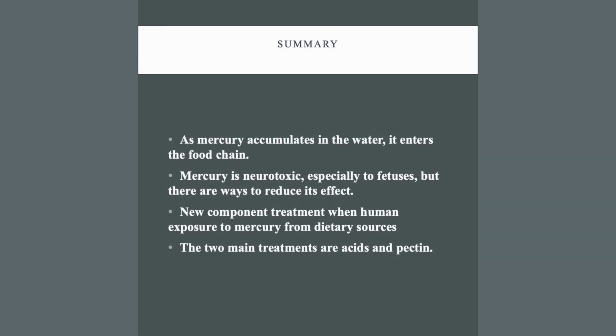Summary. I present the new treatments when humans are exposed to mercury from dietary sources. By analyzing mercury binding to brain tissue, this study proposes new chemical treatments for mercury poisoning. In this presentation, acid and pectin are discussed as the two main treatment options.